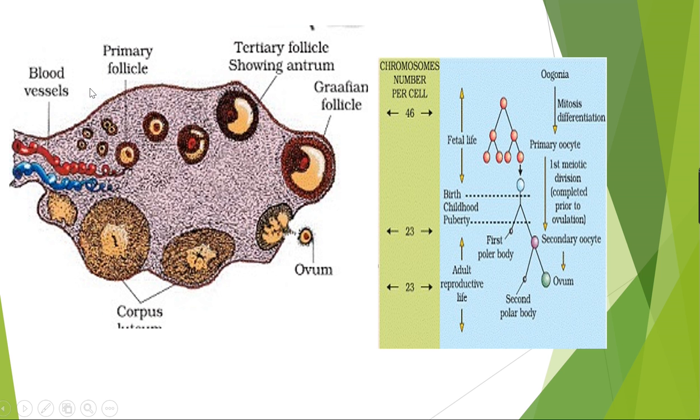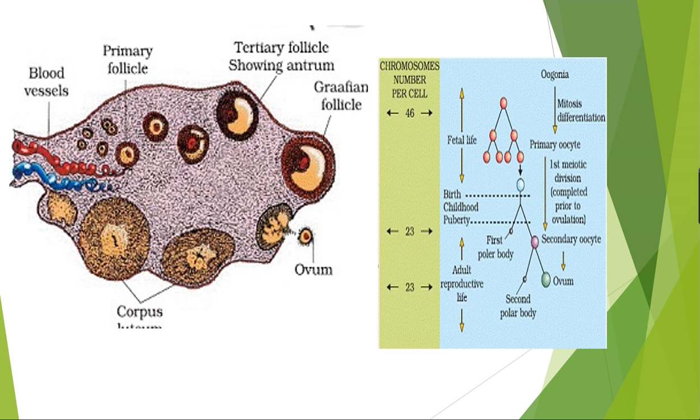Then the oogonia start dividing and each enters prophase I of the meiotic division, and that stage is called the primary oocyte. After the stage of prophase I, the primary oocyte is formed.